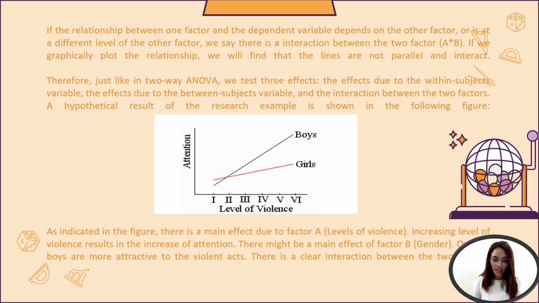As indicated in the figure, there is a main effect due to factor A, that is the level of violence. Increased violence results in increased attention. There might also be a main effect of factor B, as boys are more attentive to the violent acts. So there is a clear interaction between the factors.